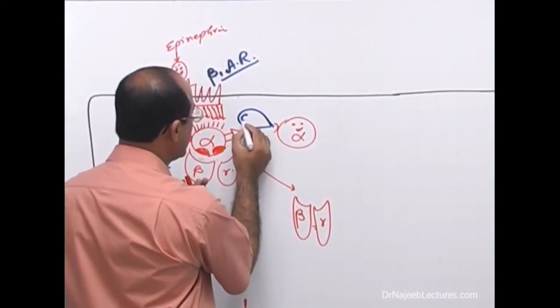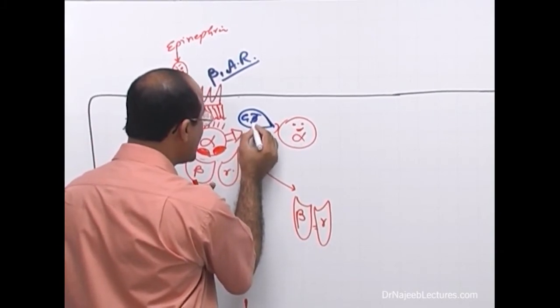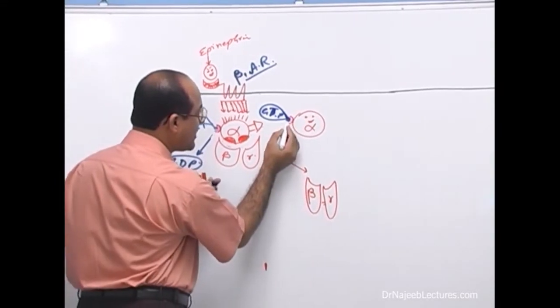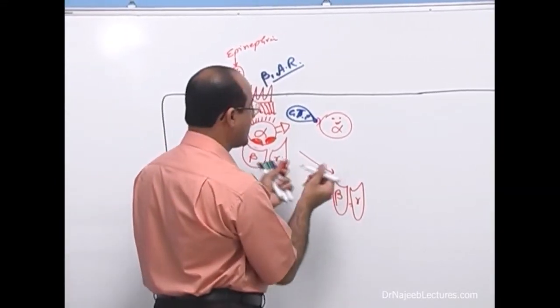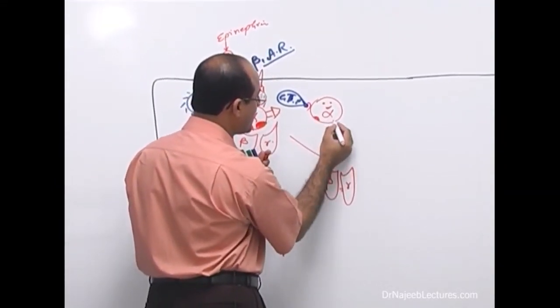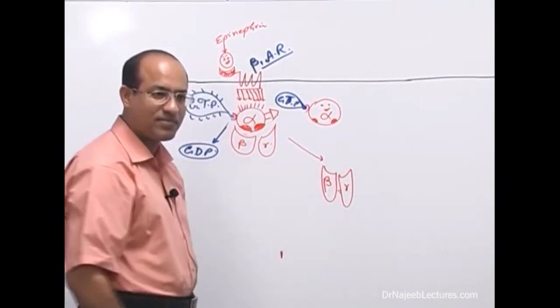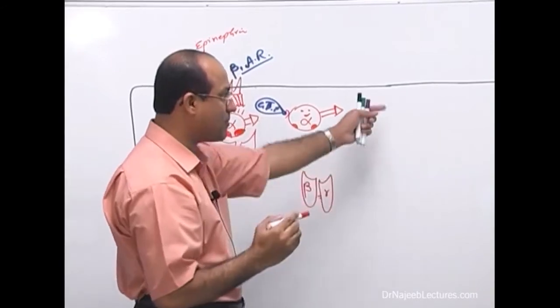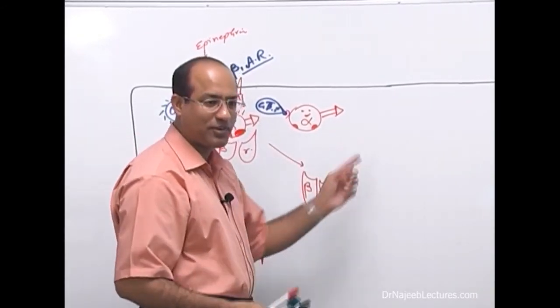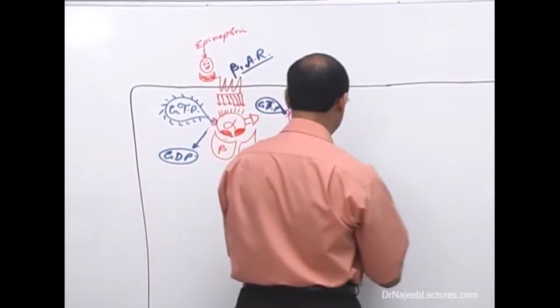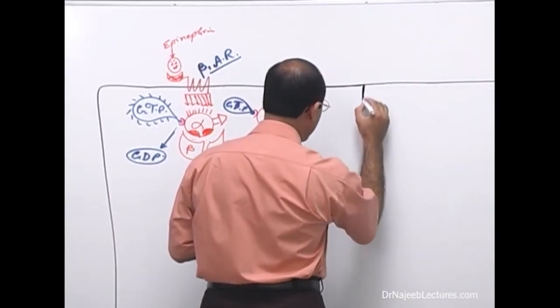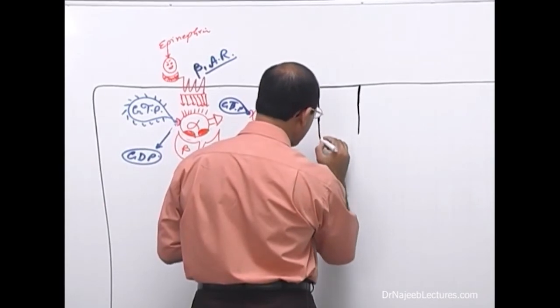GDP, GTP. When it has GTP, it is a high energy molecule, and it is no more interested in having a relation with beta and gamma. And it wants to develop new relations. With whom? There's a clever man here who is waiting for it. Look, there's another protein which is hanging to the interior of the cell membrane.